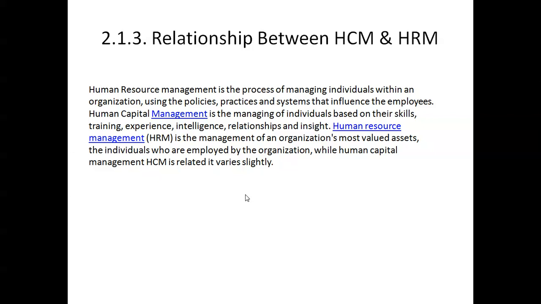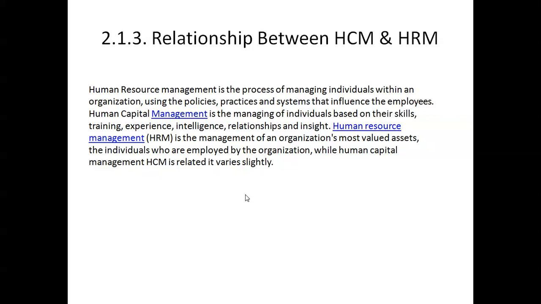Then the next reason is that human capital management supports the concept of human resource management, that manpower should be treated as an asset rather than cost. Then the third reason is that the main attention of human capital management is on making the need for value creation through people the basis of human resource management strategies in order to attain organizational objectives.